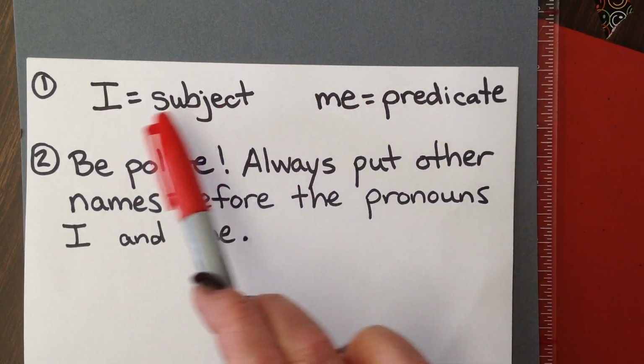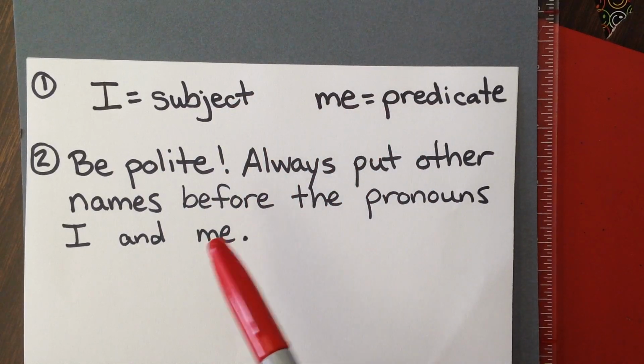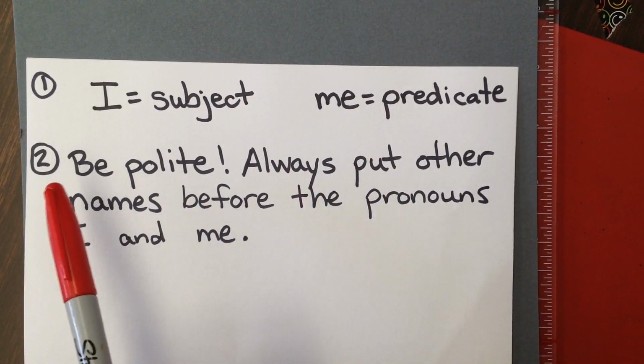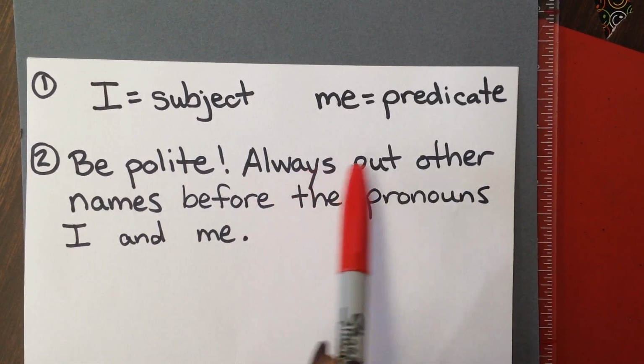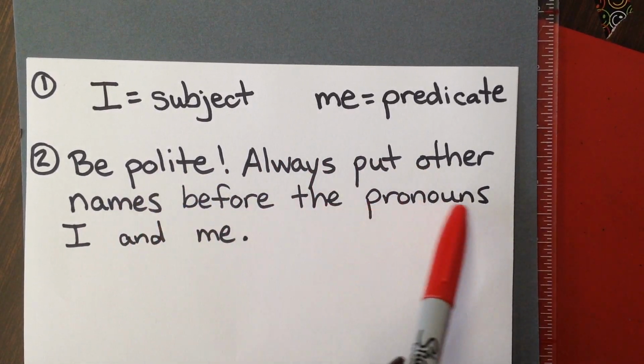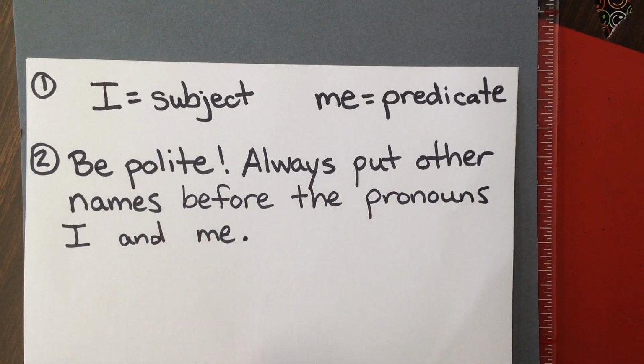And remember, you can figure out if it's the predicate or the subject by first finding that verb like we just did. The second rule is be polite. Always put other names before the pronouns I and me. I like to think of this like when I'm going into a store and I'm opening the door. Initially I was opening the door for myself, but maybe I see somebody else that's coming right next to me. I'm going to hold that door open for them because that's the polite thing to do. So same thing in your sentences. Always let the other person, the guest in your sentence, go first. Okay, let's do some practice ones.